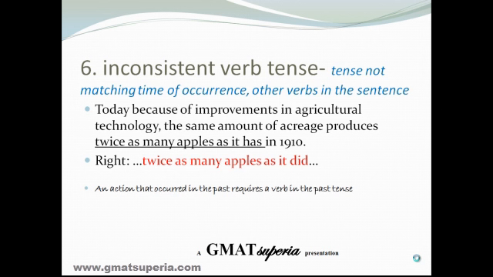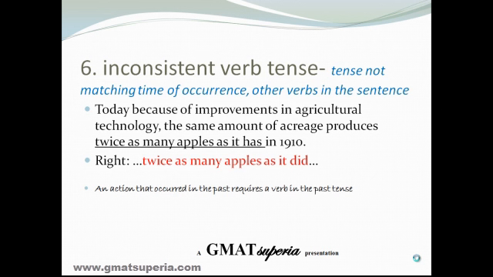Now in the sentence, today because of improvements in agricultural technology, the same amount of acreage produces twice as many apples as it has in 1910. It's very obvious that the present perfect doesn't match with the past, in 1910. So we need a verb meaning the same amount of acreage produces twice as many apples as it did.